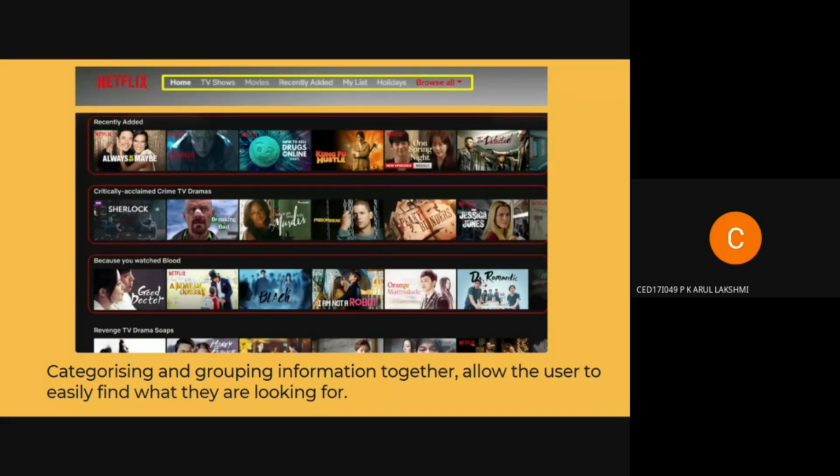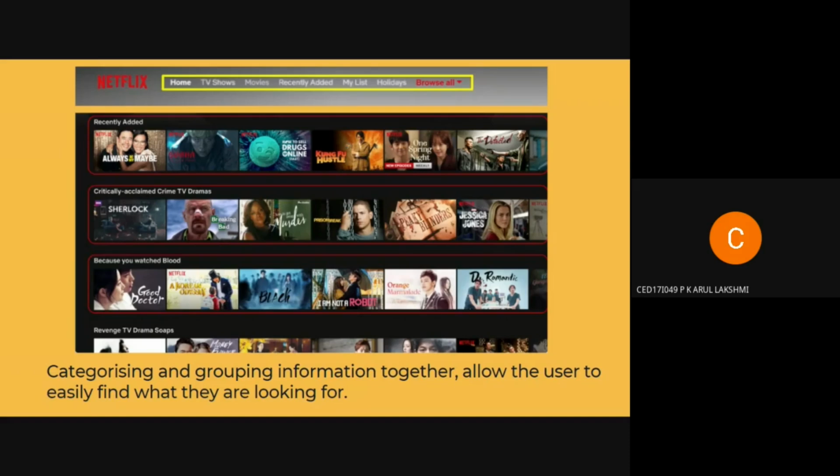Another place where Miller's law is widely used is in famous video streaming platforms. I'm sure most of you would have used Netflix, Amazon Prime, or Hotstar to watch TV shows and movies, right? That too, in this lockdown, we have a lot of time in hand. These websites have hundreds of categories of films and TV shows to display, but what they do is they don't just display it without any layout.